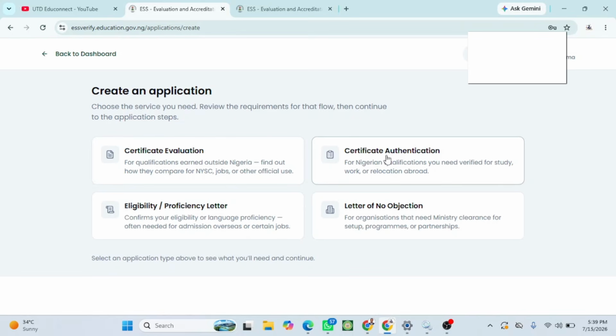Certificate authentication is the one we are talking about, for Nigerian qualifications you need to verify to study, work, or relocate abroad. You can also see the eligibility letter of proficiency. This is very important also. Once you get your document authenticated, you can request this eligibility letter. It is just a letter like a medium of instruction letter. The Ministry of Education will explain that this person from this university attended his bachelor's or undergraduate or SSCE, and the medium of instruction in the school is English. Let me show you the sample also.